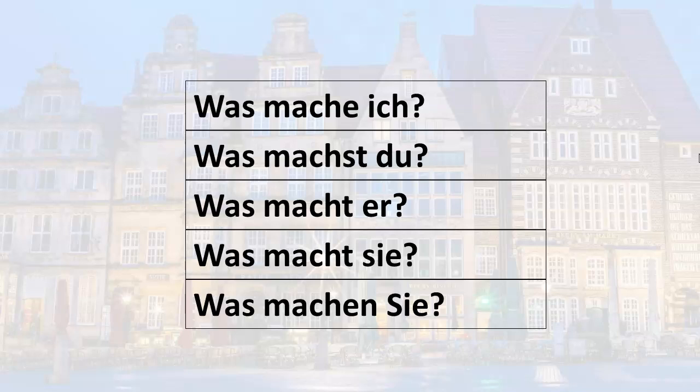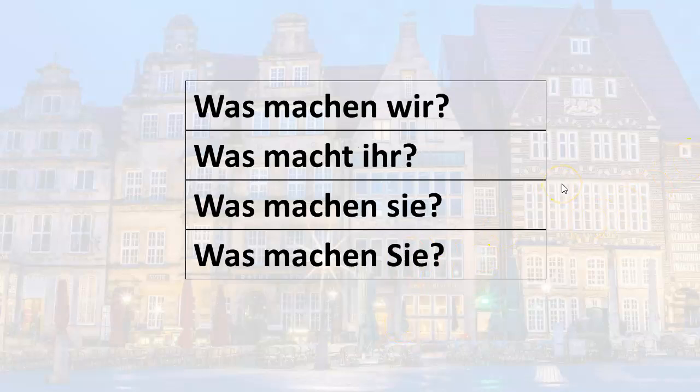Was machen Sie? You also know that one. What are you making or what are you doing? That's the formal you. The plurals: was machen wir? What are we making? What are we doing? Was macht ihr? What are you making? What are you doing? Remember, this is the plural, informal you. Was machen sie? What are they making or what are they doing? And then finally, was machen Sie? What are you making? What are you doing? This is the formal you, but plural.